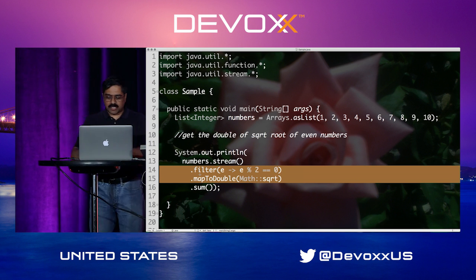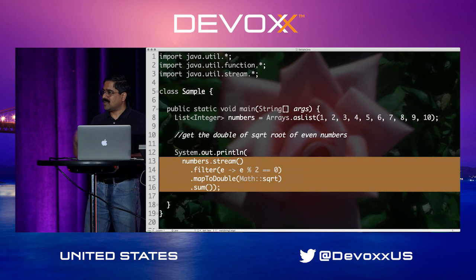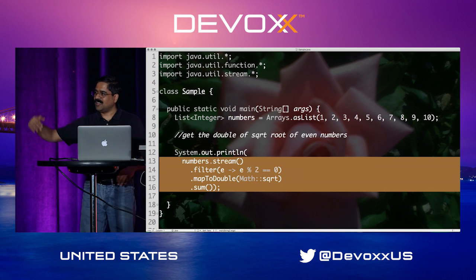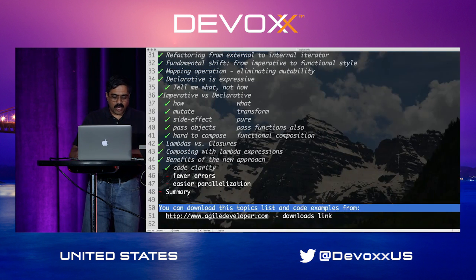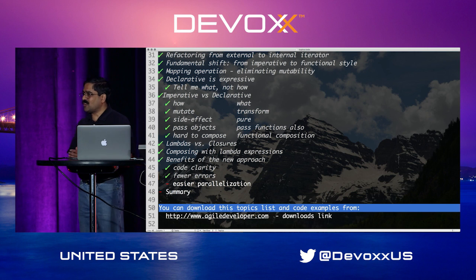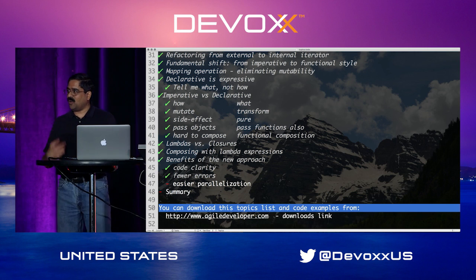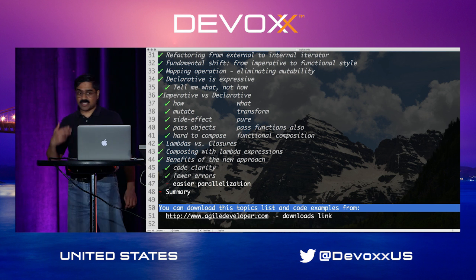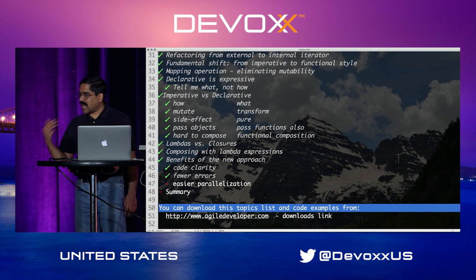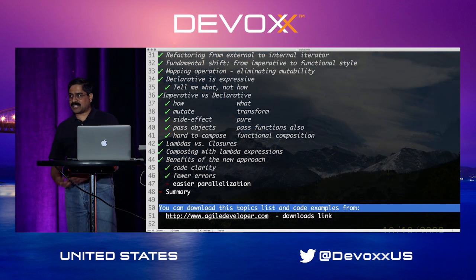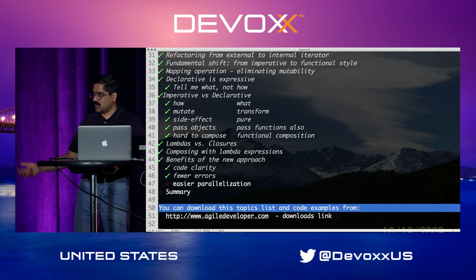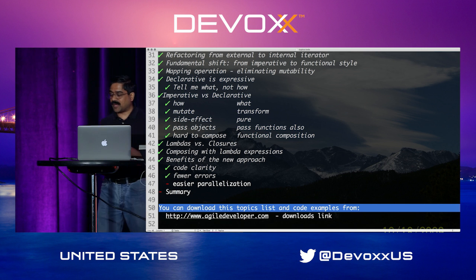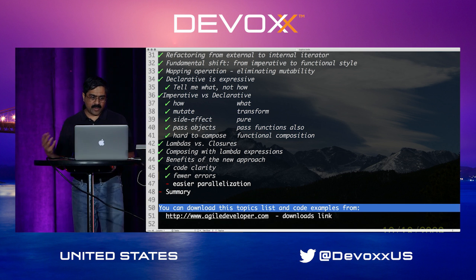But look at the functional code. You go through a single pass through it. Given the collection, get me all the even numbers, find the square root of them, and total, you're doing a single pass through it. That becomes very clear to understand. You also have fewer errors in code because A, the code doesn't have accidental complexity in it. Second reason why there are fewer errors is there is less mutability in code as well, and that reduces errors also. So less complexity, less mutability favors fewer errors in code. It also removes all the extra garbage variables we have to carry around, which make it hard to reason. You can remove that as well.